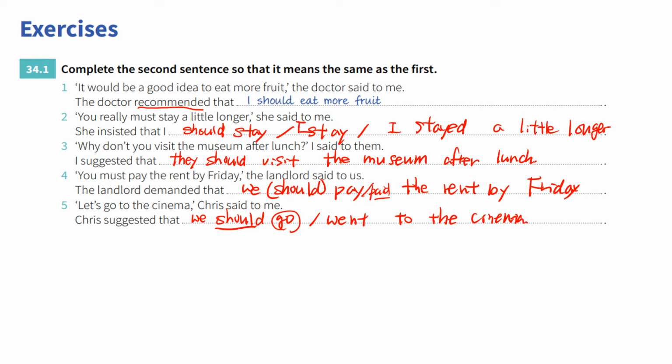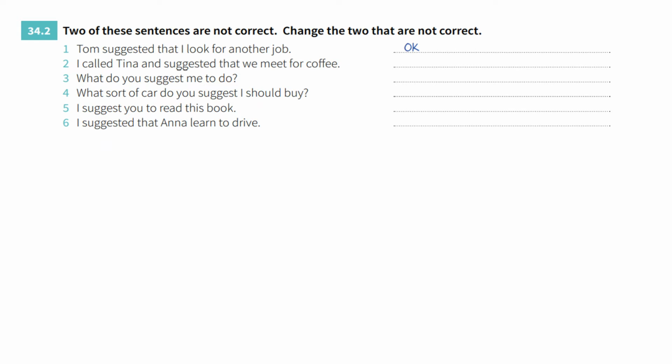Okay, so one more time. "Let's go to the cinema," Chris said to me. Chris suggested that we should go, or without should, we go, or just no present but went. We went to the cinema. Two of these sentences are not correct. Change the two that are not correct.